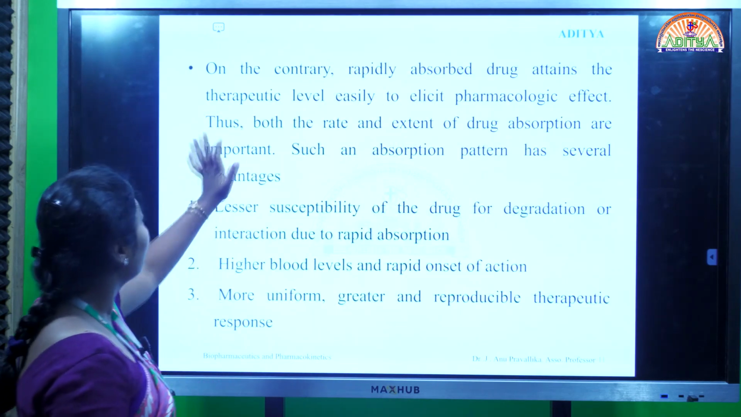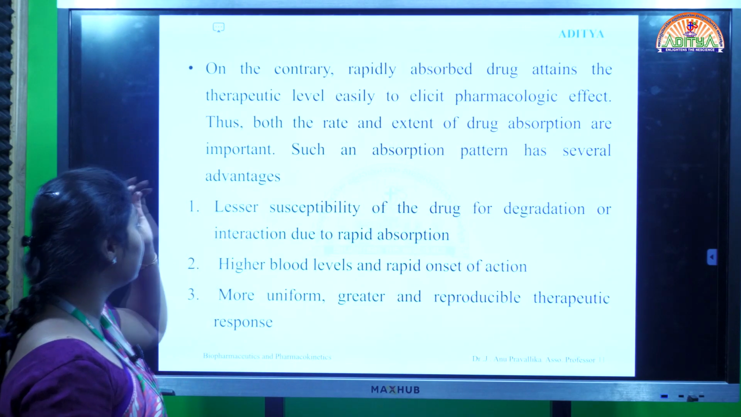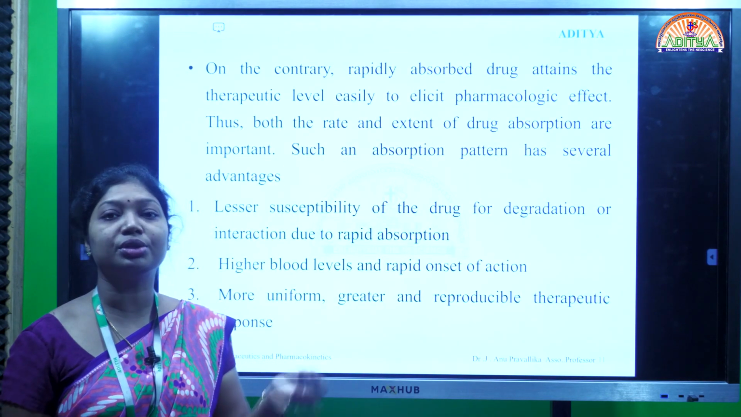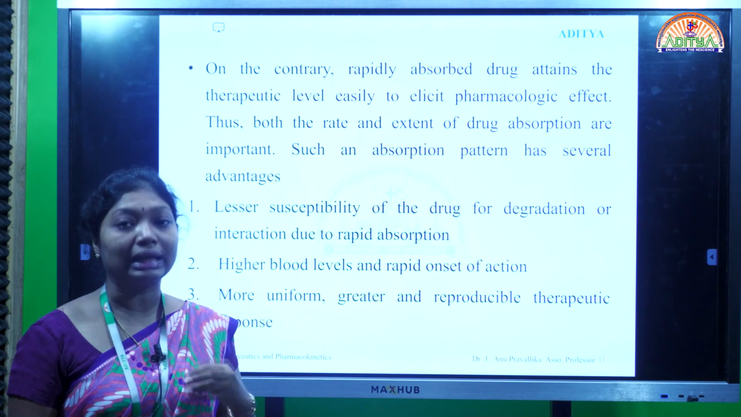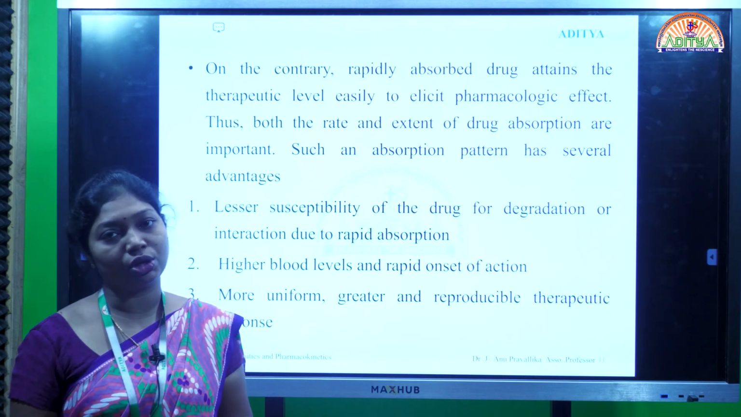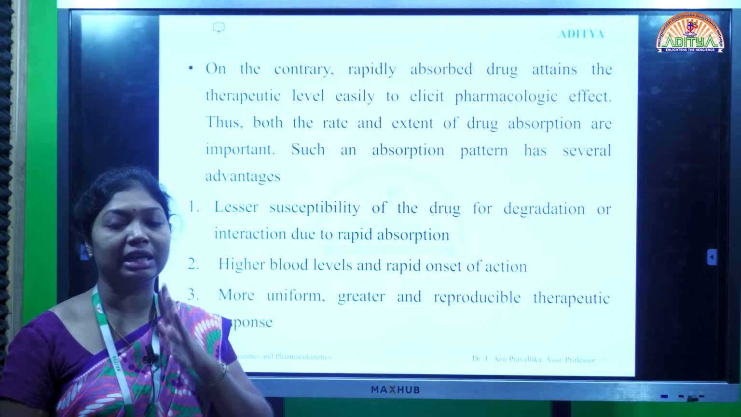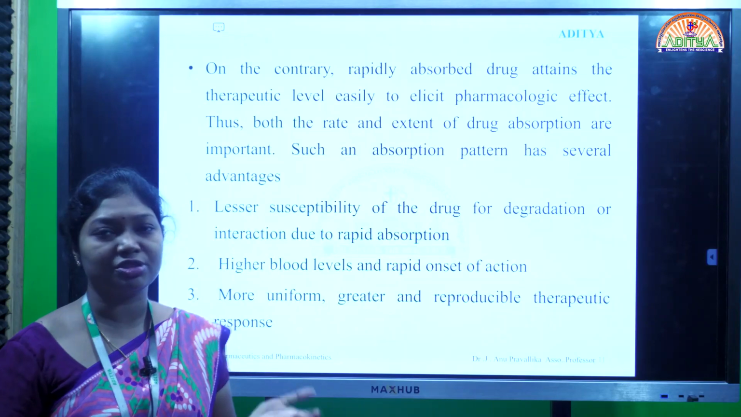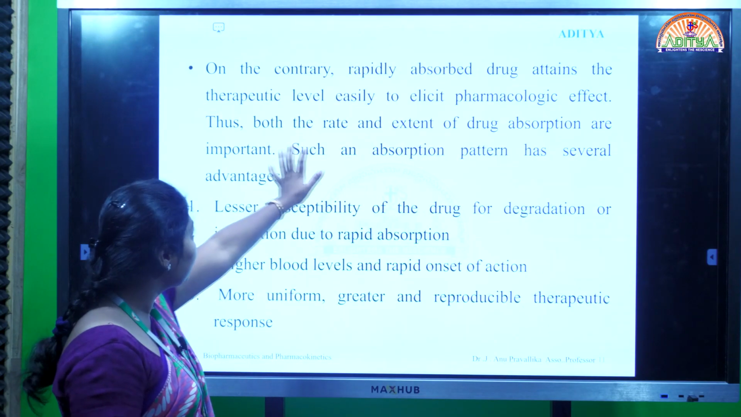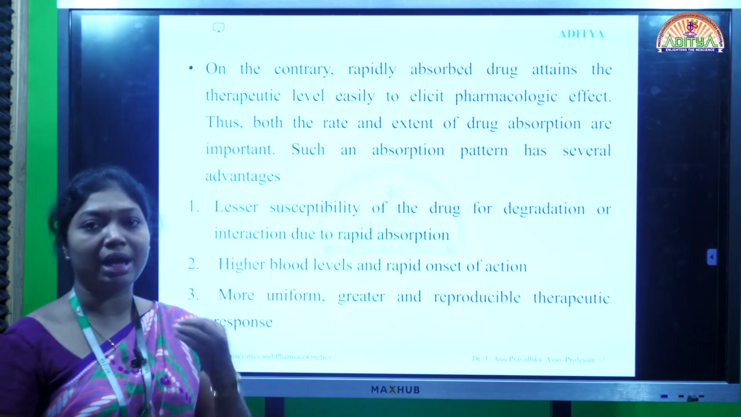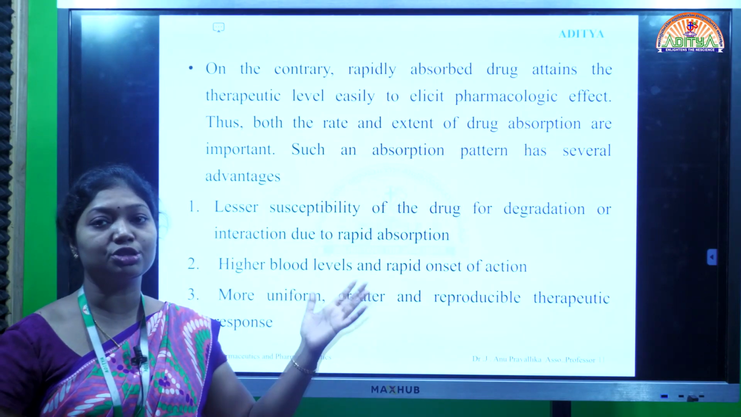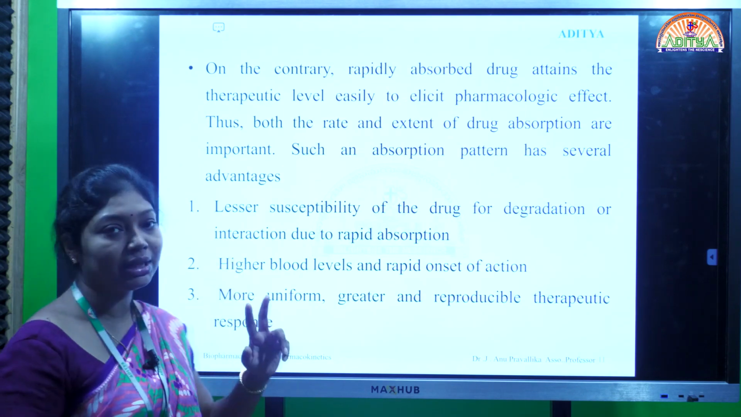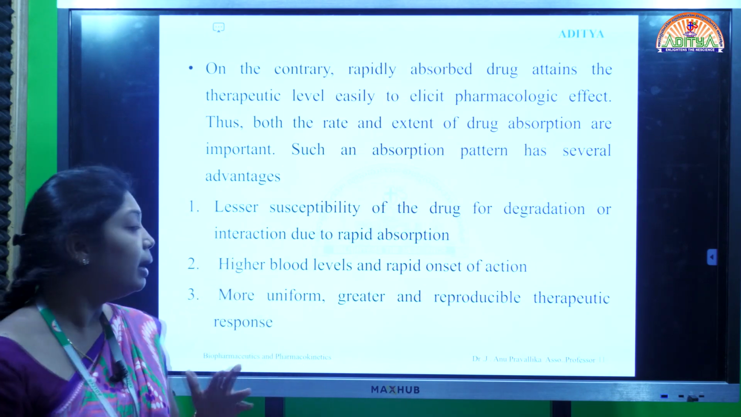On the contrary, a rapidly absorbed drug attains the therapeutic level easily to elicit the pharmacological effect. It means the drug should release into the patient's body rapidly to show a good pharmacological effect. Slow absorption will never reach a peak level and never show good therapeutic benefits to the patients. That's why the rate and extent, meaning how rapidly and how much of the drug is absorbed, and how much time the drug spends in the body, are both important regarding the absorption of the drug.